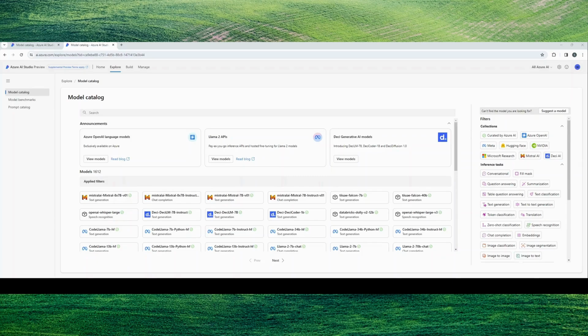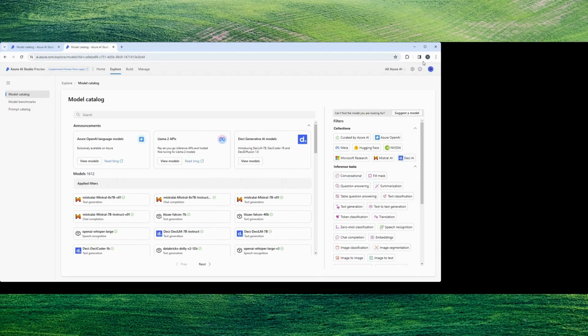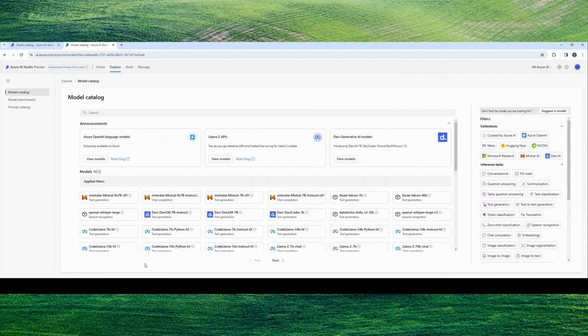Okay, so switching gears, I didn't want to go too abstract. Now I'm going to show you some areas for the infrastructure as a service offering. So when we think about control of creating our own large language model, whatever idea we concoct, it's likely going to deal with some customization. And the reason I'm showing this is because those are some of the decisions you'll have to consider broadly. So if we're seeing here specifically Azure AI Studio, that's in preview, that I have launched up right now, we can see I can look at a number of models.